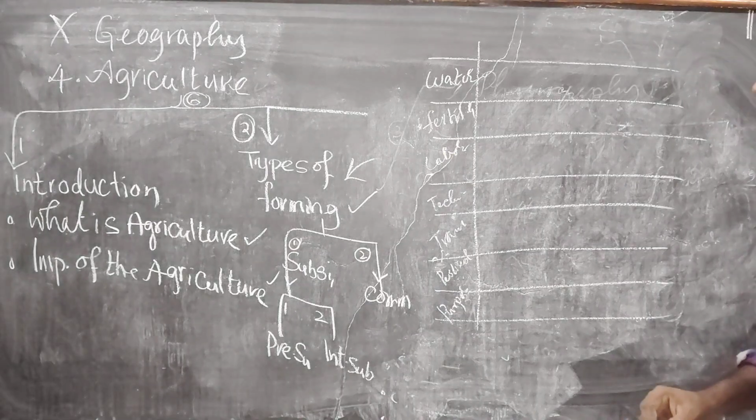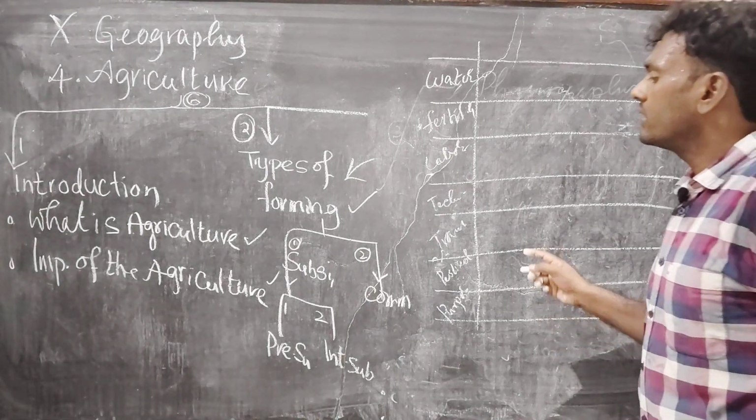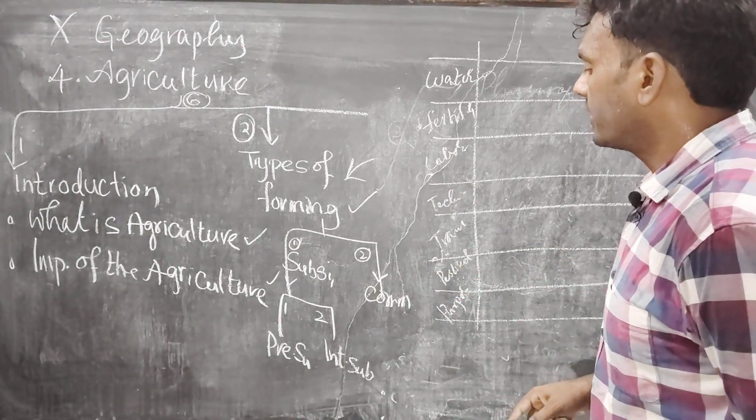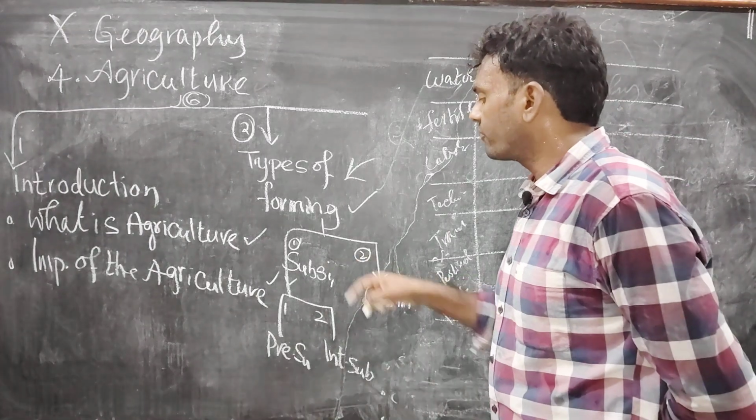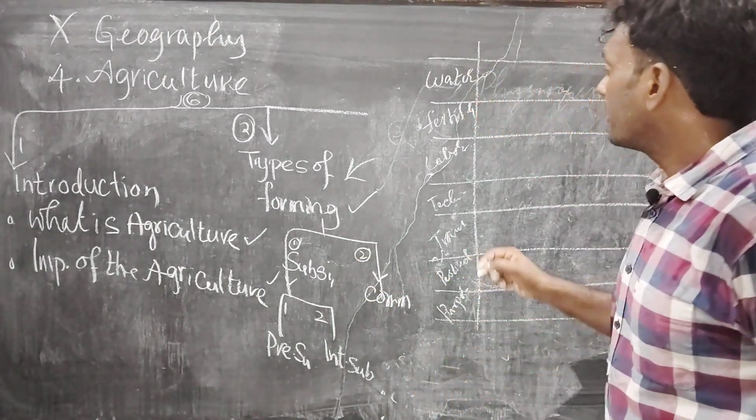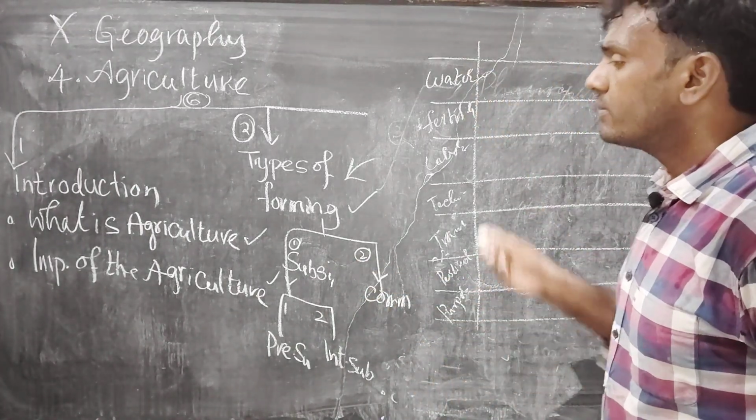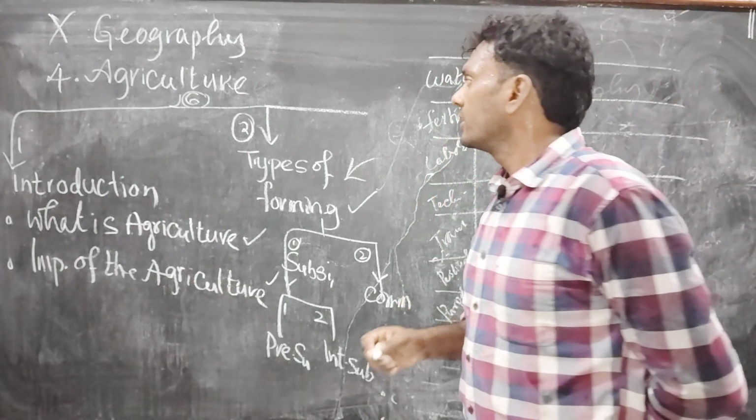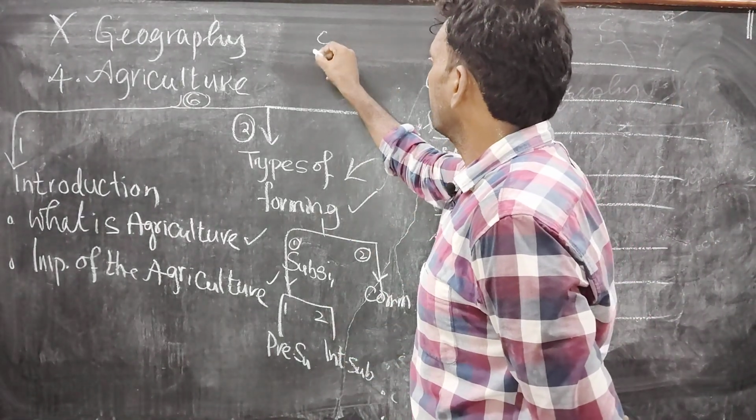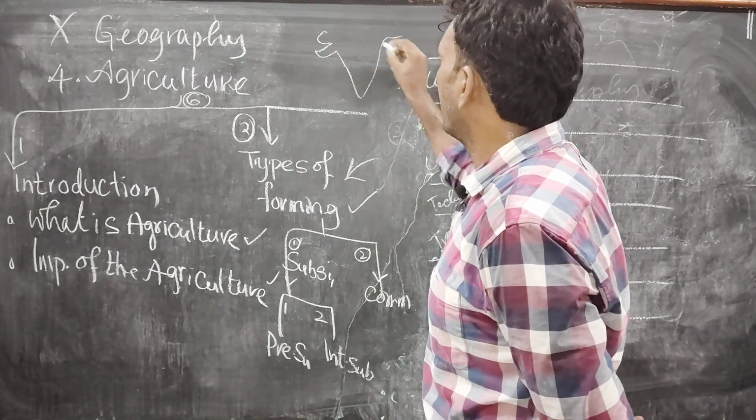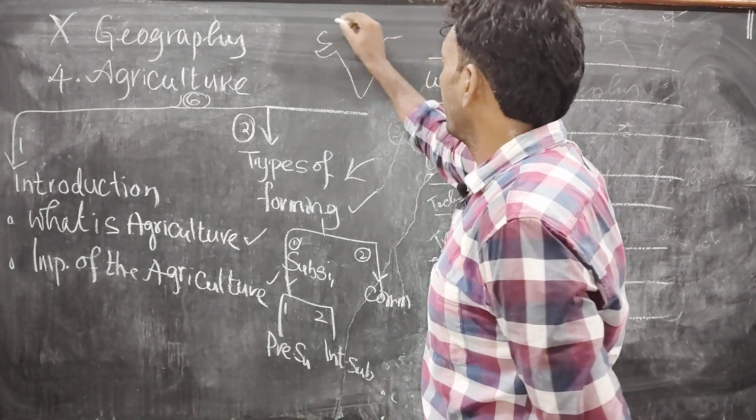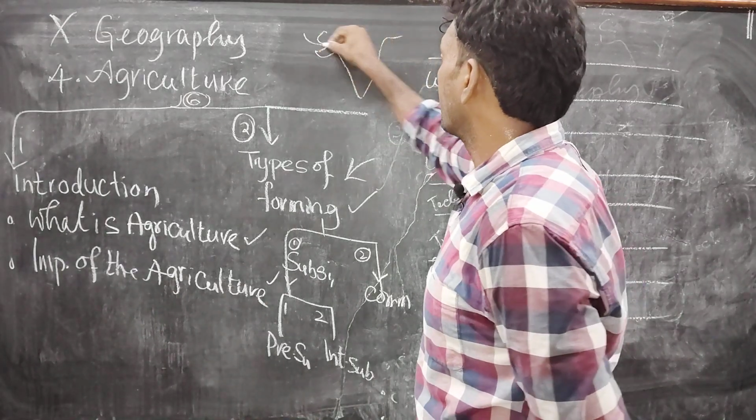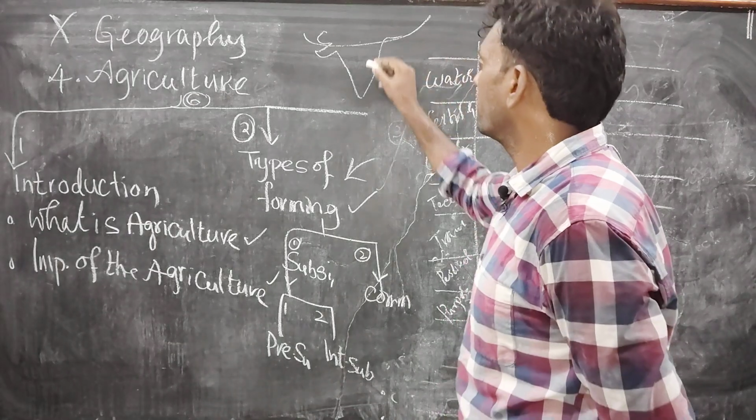See here, water. For cultivating, in this subsistence farming, they don't depend on irrigation. Irrigation means providing water for cultivation. See, in India, we have so many dams on the rivers, in northern India and southern India also. We have so many dams.